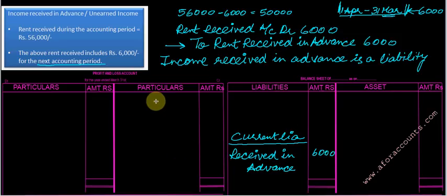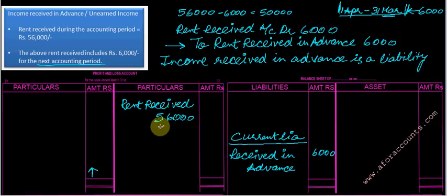The income side of the P&L. Rent received. How much rent did I actually receive in cash or in bank? Note it down in the inner side column. How much rent is received? 56,000. If I leave it just like this without passing any adjustment entry, will my net profit not increase by 6,000 rupees? Because only 50,000 is what I had to actually receive. I am receiving 56,000. So my net profit will increase by 6,000. To show a true picture, decrease the 6,000.